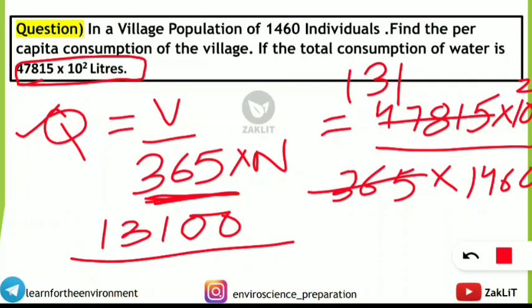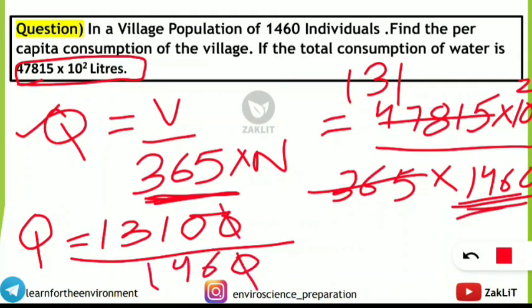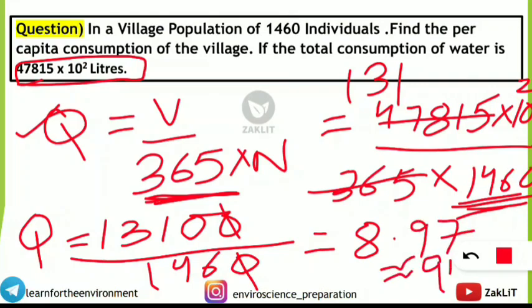131 से जब 10 to the power 2 multiply किया जाता है तो वो हो जाता है 13100. So ये है Q is equal to, ऊपर का value आ गया है 13100 divided by how much? 1460. So here we will write 1460. So 0 cancel, and after solving this 1310 by 146, we will get the value as 8.97 or approximately equal to 9 liter is the answer. So 9 liter is the answer, per capita consumption of the village. You will solve in this way and you will get the full marks. So I hope it was easy for you.